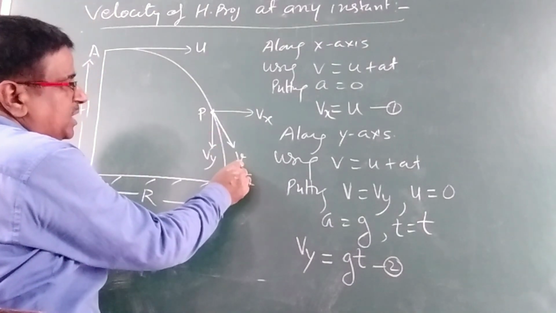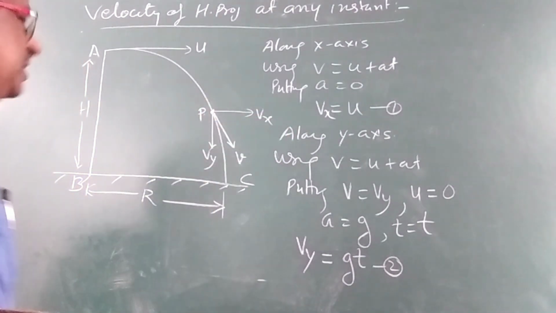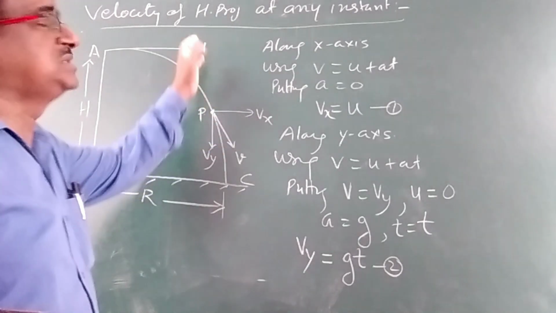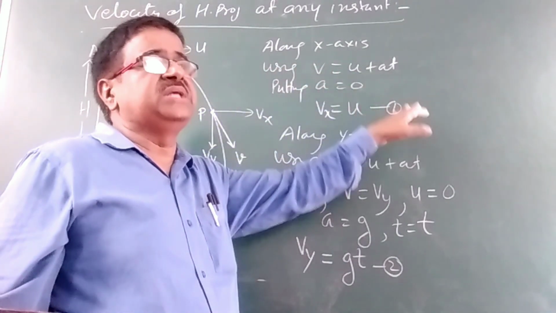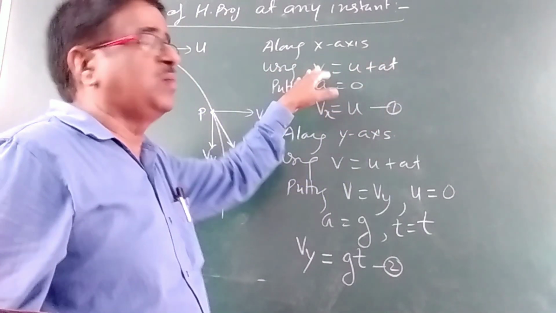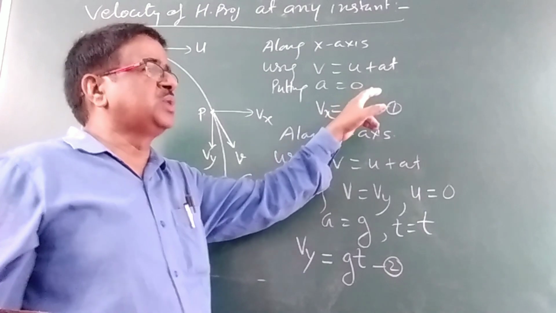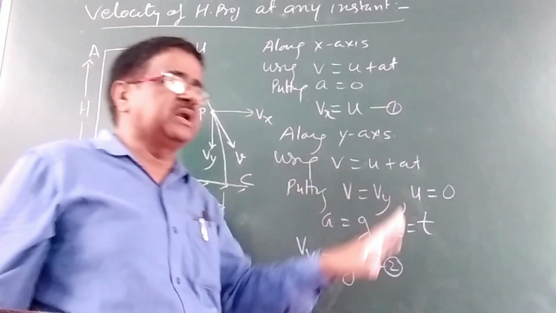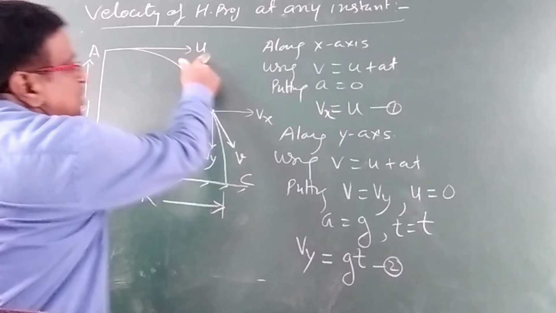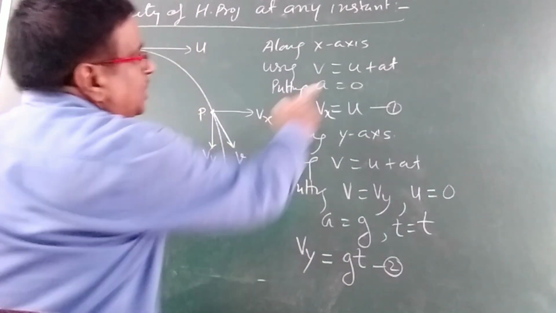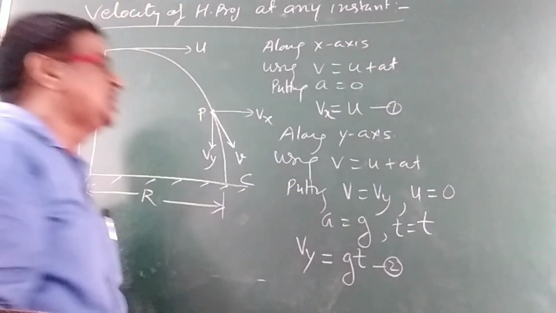Resolving this velocity, we get two components: along the x-axis Vx, and along the y-axis Vy. To calculate Vx, we consider the motion of the projectile along the x-axis and use the equation V = u + at. Substituting acceleration equal to 0, since acceleration of the projectile along the horizontal direction is always taken to be 0, and velocity along this direction is u, we get Vx = u. This is equation number 1.